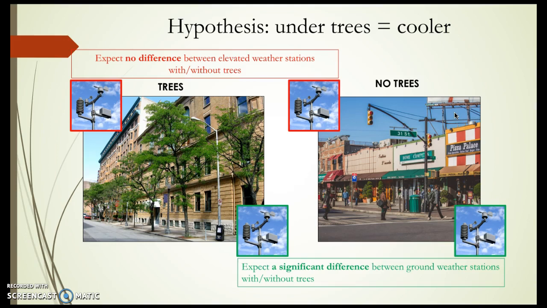We've got weather stations near trees, other weather stations not near trees. We would expect no difference between the elevated weather stations with and without trees, simply because we would expect the weather stations to be too high to be affected by any cooling effect that the tree canopy would provide. Meanwhile, we would expect a significant difference between ground stations with or without trees.